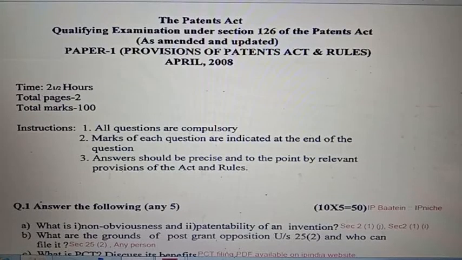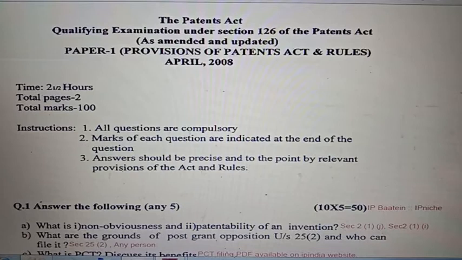Namaste everyone. Today we are going to discuss Patent Agent Examination 2008 April Paper 1. So question number 1 is answer the following any 5.